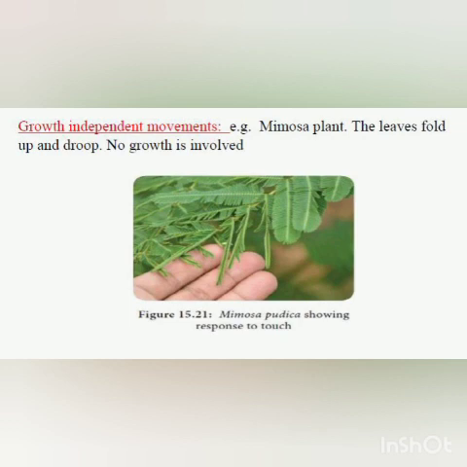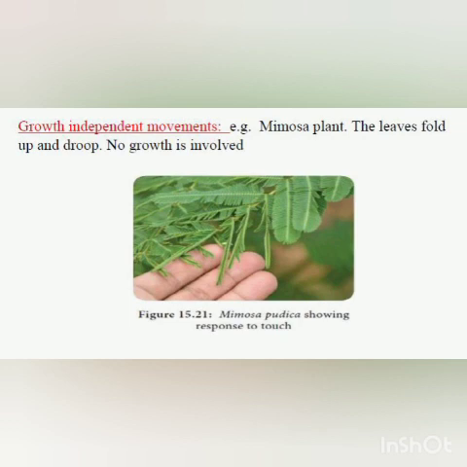Now, in the first case, when we touch the mimosa leaves, all the leaves fold and droop. There was a movement, but no growth is involved in this movement.